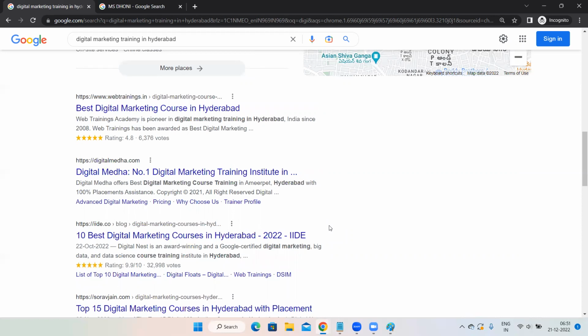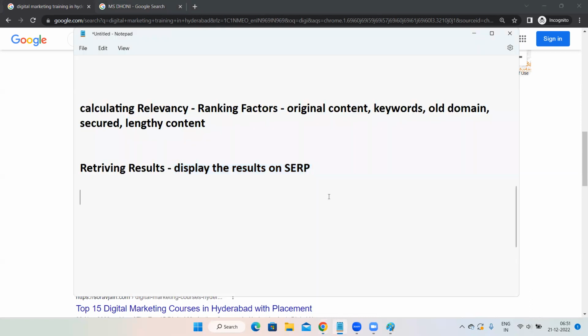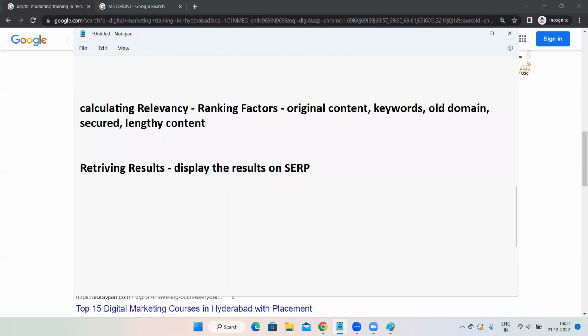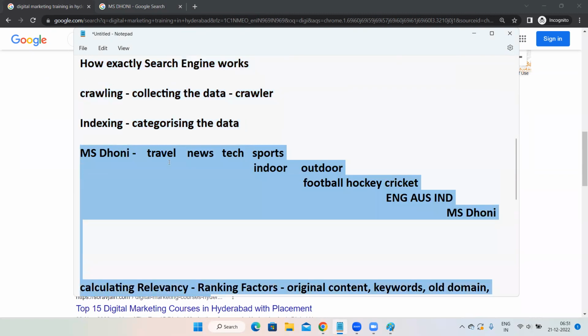Got it? Yeah, these are the very important steps. Very, very important. Crawling, indexing, calculating relevancy, and retrieving results. This is a part of a major topic called on-page SEO. Very, very important part of SEO.